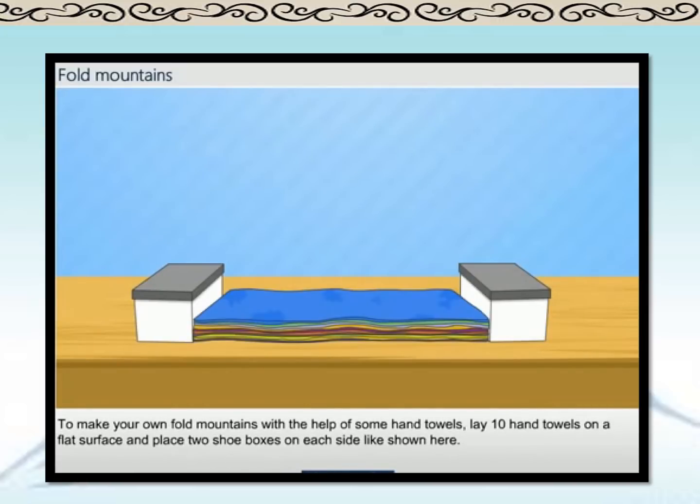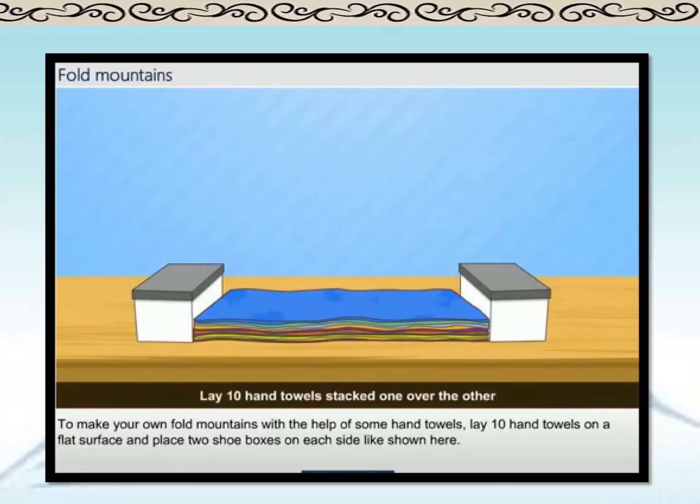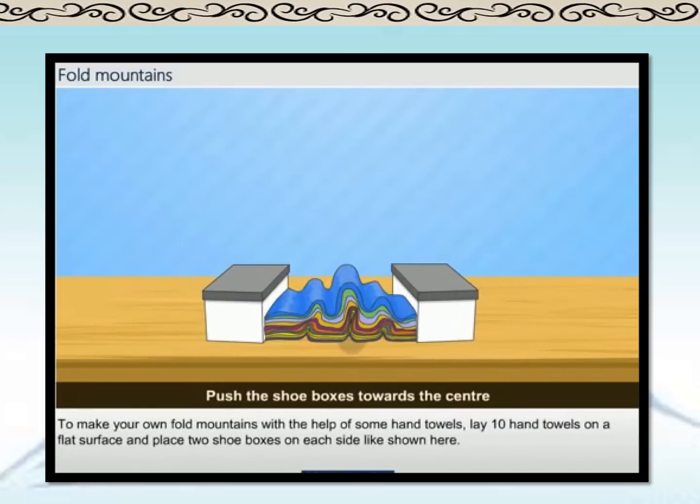You can make your own fold mountains. You can lay 10 hand towels on a flat surface and place 2 shoe boxes on each side as shown here. Then push the shoe boxes towards the center. Hand towel fold mountains are ready. Okay students?